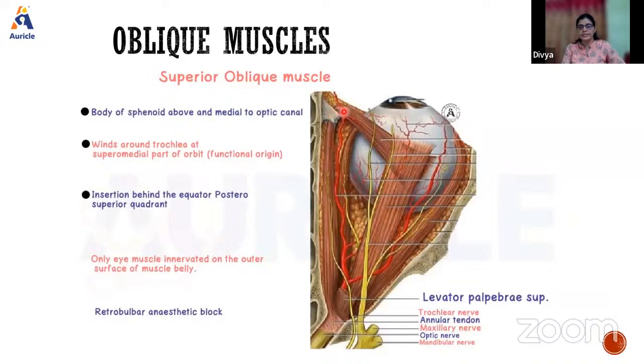This we consider as the functional origin, because here will be the pull and the action. The insertion is just behind the equator, just below the superior rectus muscle.